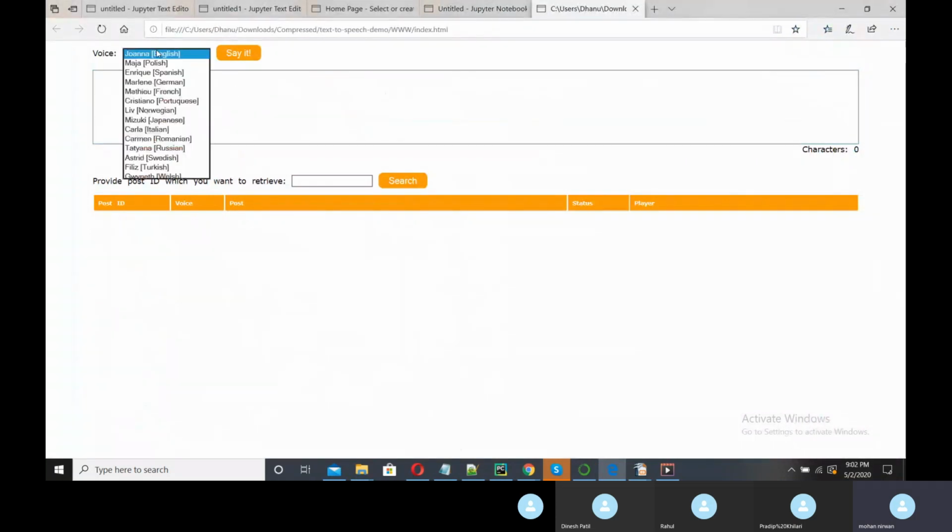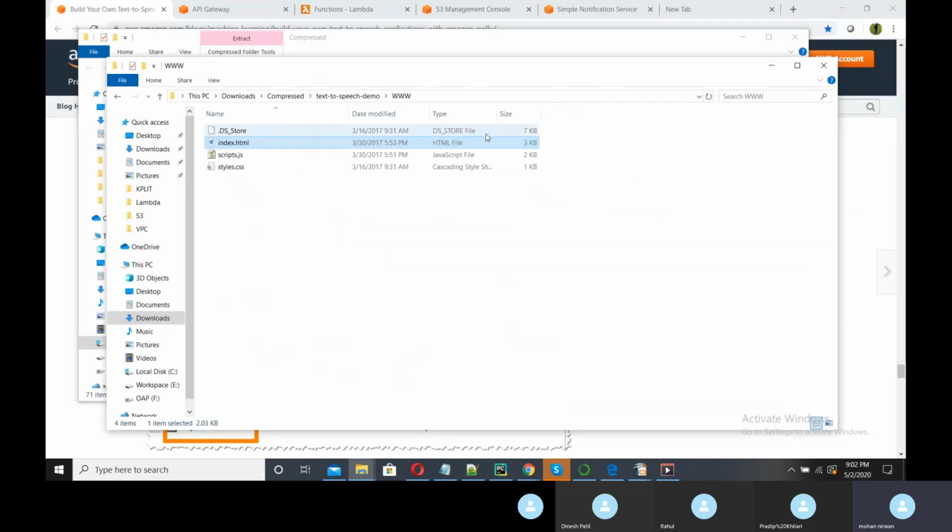From here you can select the language and which voice you need. Amazon Alexa has many types of voices, right? So you can choose one of them, choose the accent, type a text, and click on this Say it. Your mp3 will be stored in the S3 bucket, and it will use one unique ID. You paste that ID here, click on search, and from the player you can play it. So that is the front end.